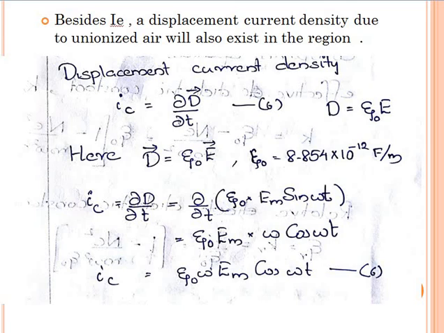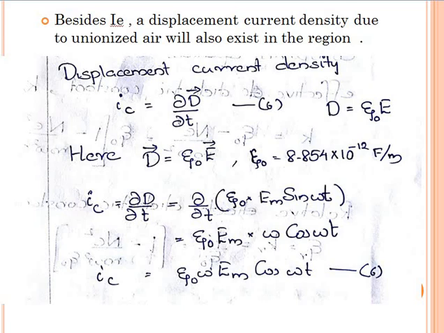We have studied in electromagnetic theory that there will be a displacement current density, given by dou D by dou t. So let this displacement current density J_c equal dou D by dou t.